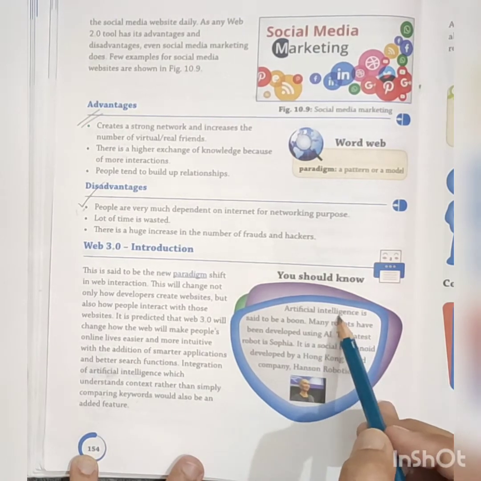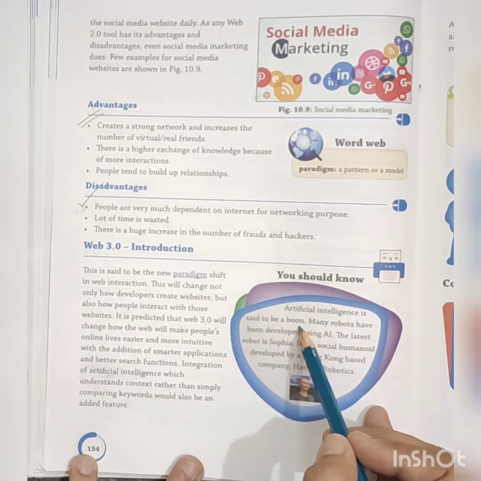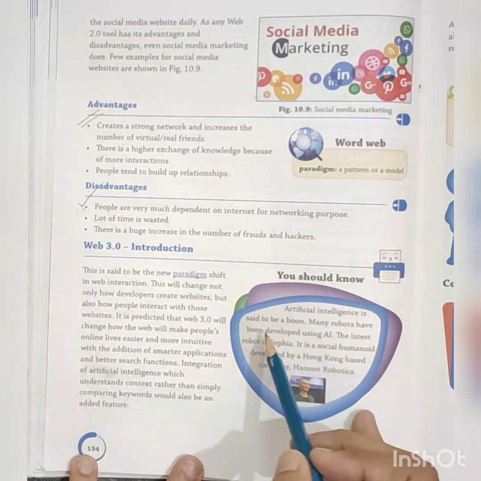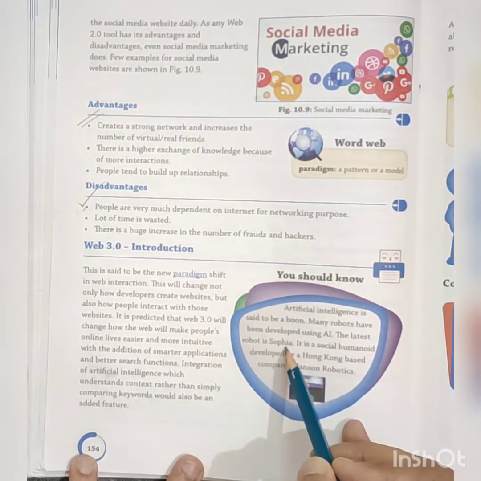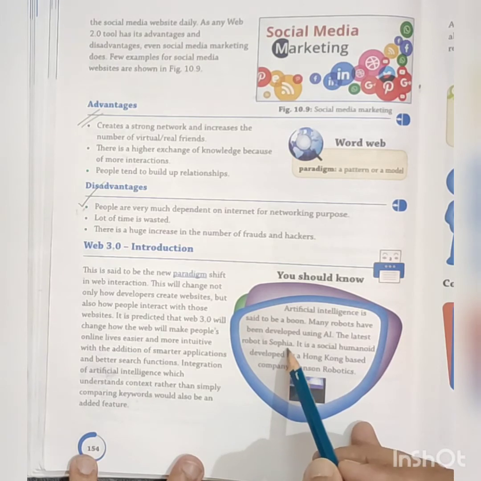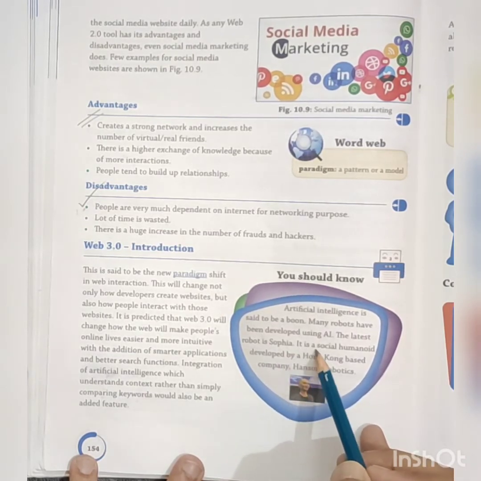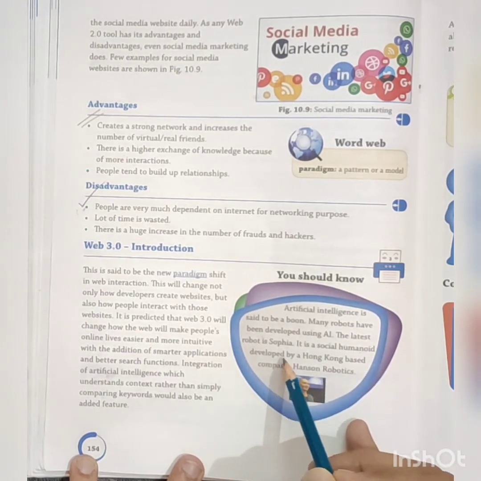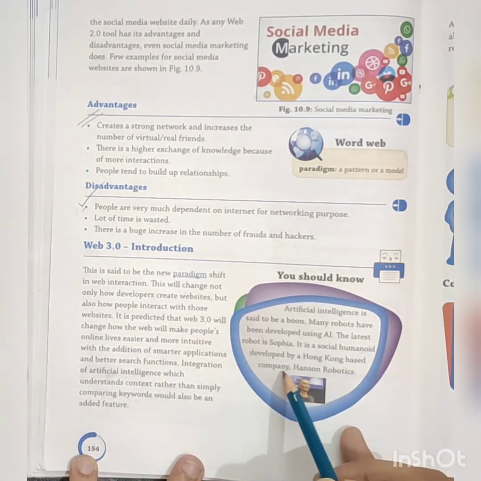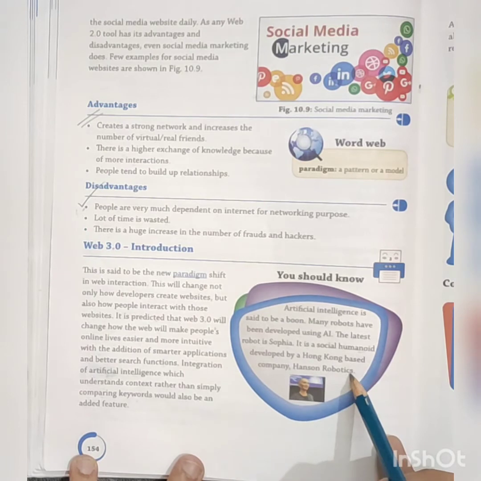So artificial intelligence is said to be a boon. Many robots have been developed using AI. The latest robot is Sophia. Most of you already know that it is a social humanoid developed by a Hong Kong based company, Hanson Robotics.